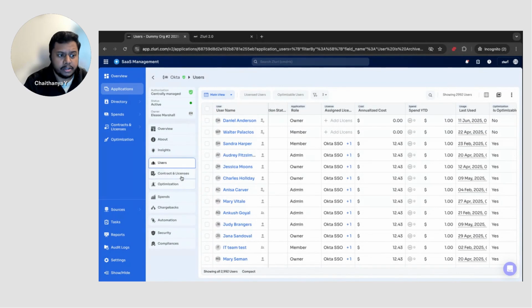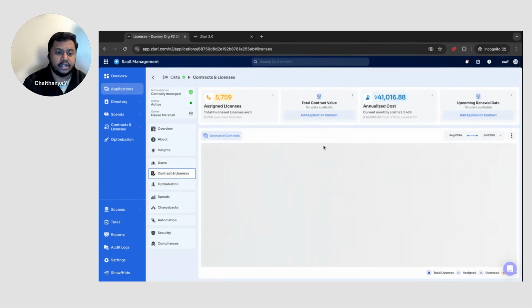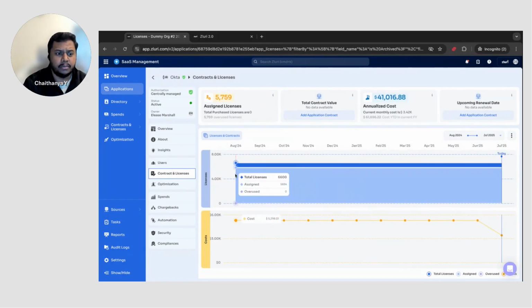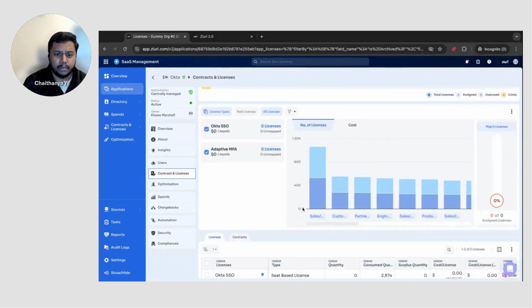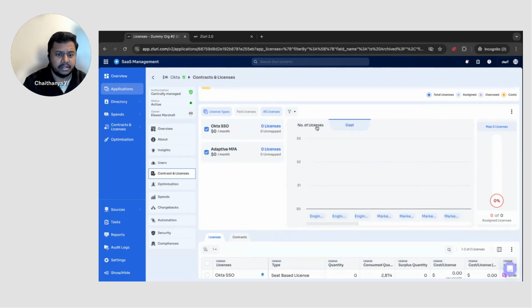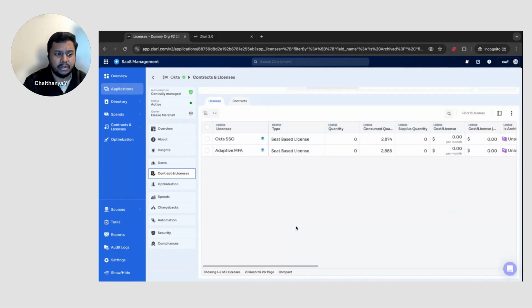One of the important things we also spoke about is redesigning our entire contracts and licenses page. As I mentioned, you'll be able to see a list of all the licenses that are currently being used, and the cost of these particular licenses. I can look at a little more detail around how many licenses are being mapped right now. Again, we are looking at a dummy account, but I'm able to see all that information.